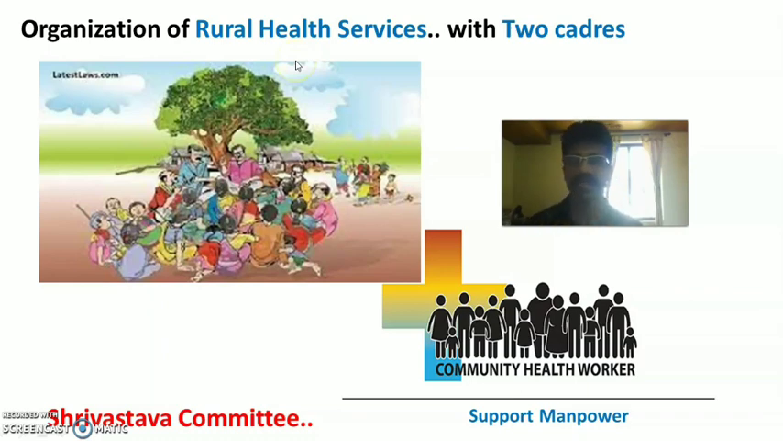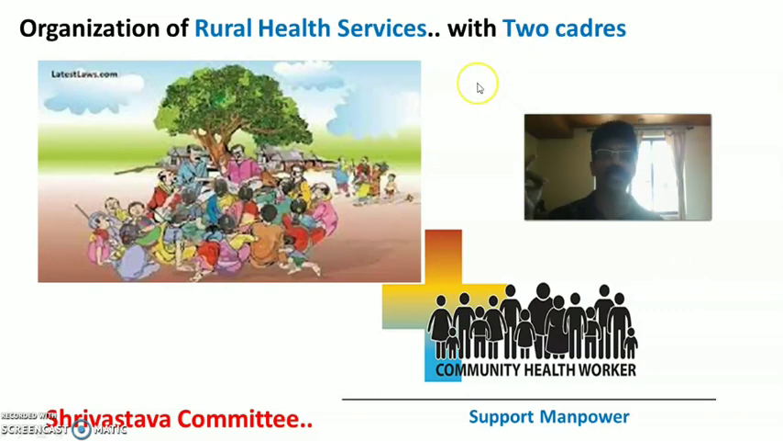Thus, the organization of rural health services has to be done. So in their recommendations, the first recommendation was the organization of rural health services, since Mukherjee's family resides in the rural area. In the second recommendation, the Srivastava committee mentioned two cadres of health worker.